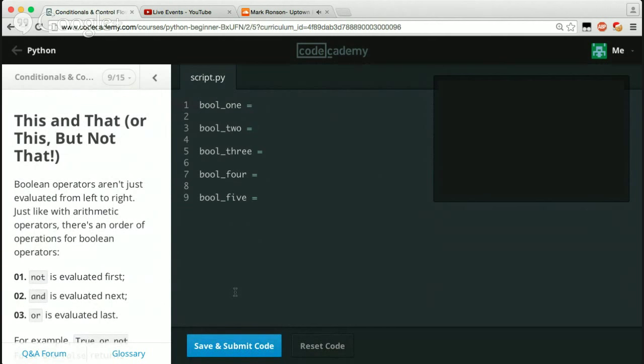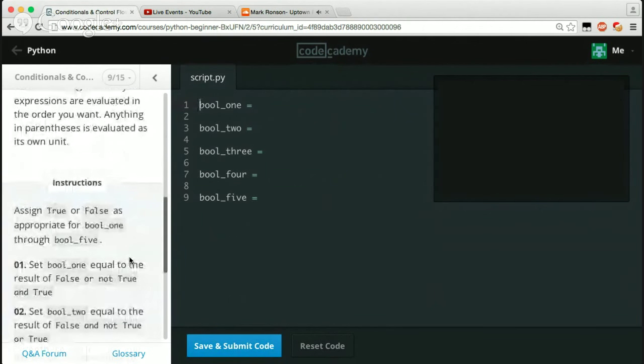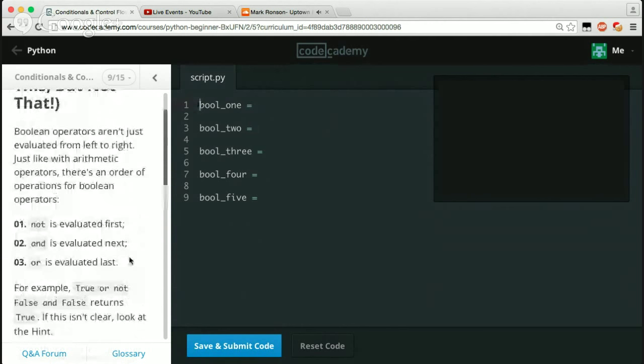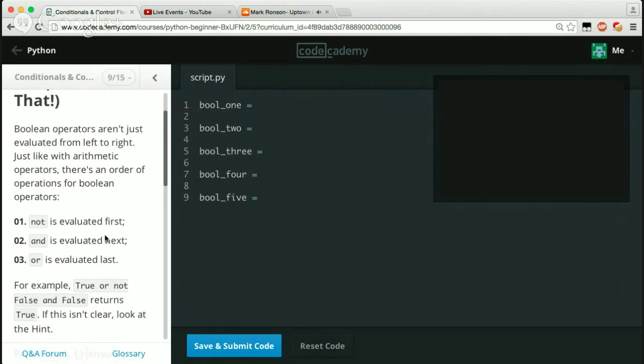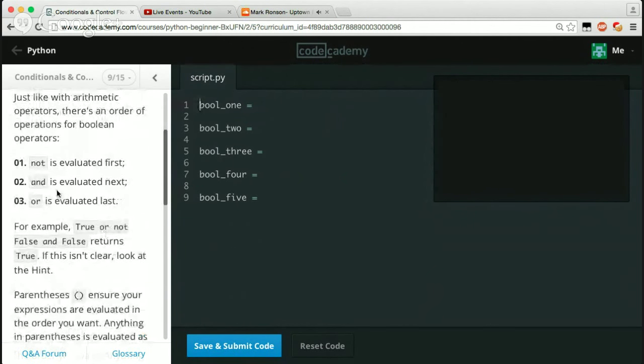So this and that, or this, but not that. So pretty much, I guess we can read this. Boolean operators aren't just evaluated from left to right, just like arithmetic operators. There's an order of operations for Boolean operators. Not is evaluated first, and is evaluated next, or is evaluated last. For example, true or not false and false returns true. If this isn't clear, look at the hint.